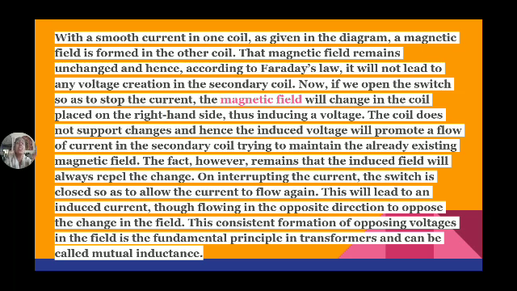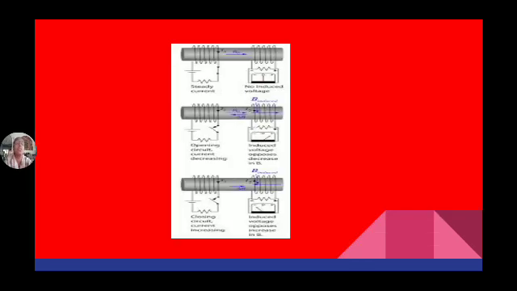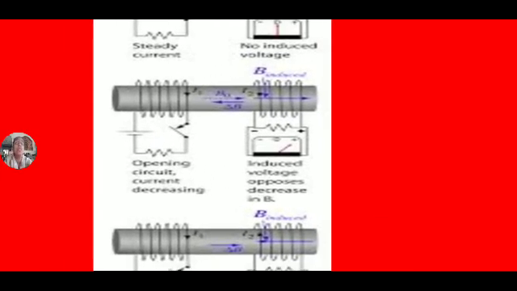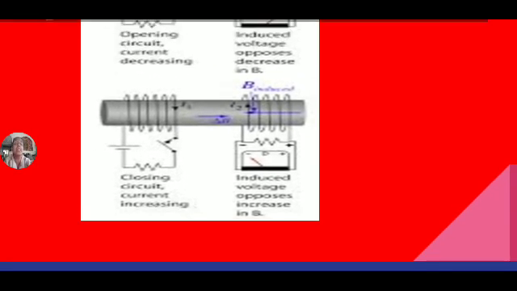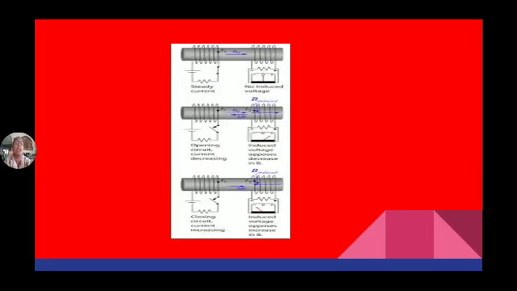Now if you open the switch so as to stop the current, the magnetic field will change in the coil placed on the right hand side, thus inducing a voltage. See here, if you switch on, switch off, switch on, switch off, then what happens? If you switch off, the field is 0. If you switch on, the field is developed. Due to switching on and off, the magnetic field linking with coil 2 is changing. Hence, EMF is induced in the coil as shown in figure 2.